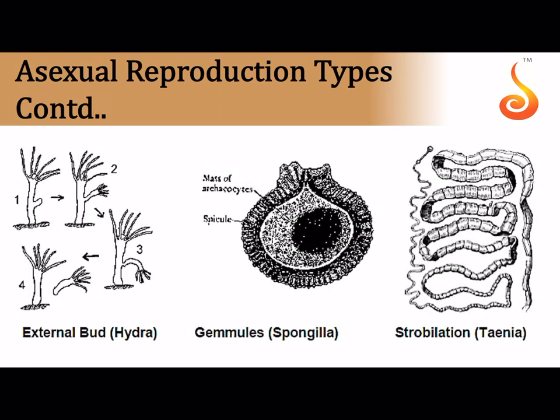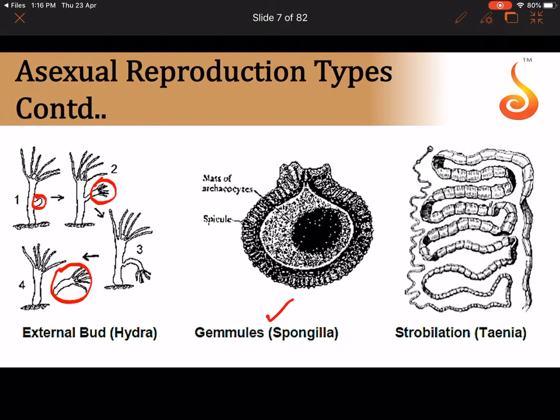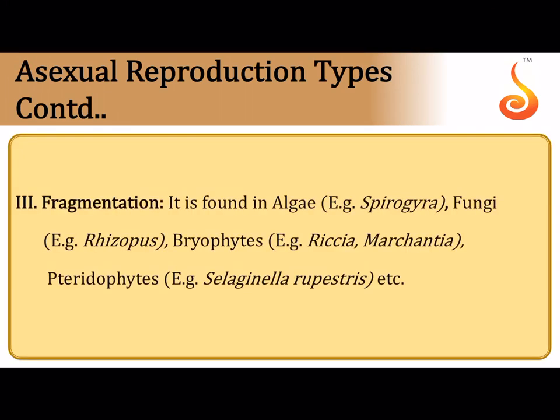Here you can see the pictures of how a hydra develops a protrusion on the body. The projection starts growing, and then it gets detached from the parent body, and starts leading an independent life. Gemmule is an example of internal buds, seen in freshwater sponges, and these are mostly meant to tide over unfavorable environmental conditions. You can also see how segmentation or strobilation happens in tapeworm.